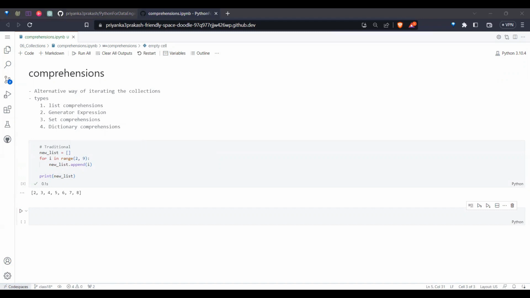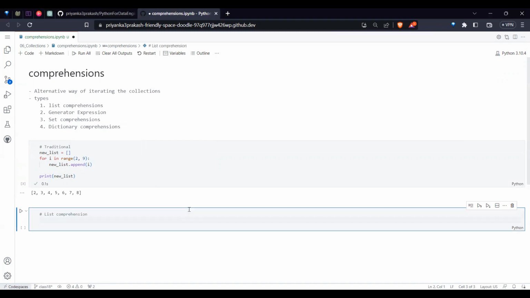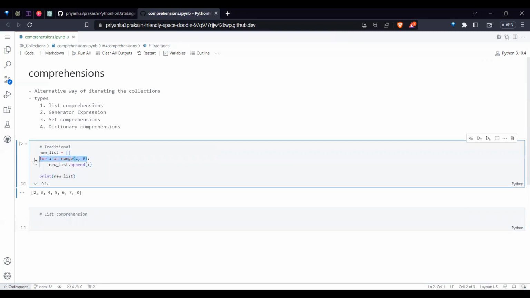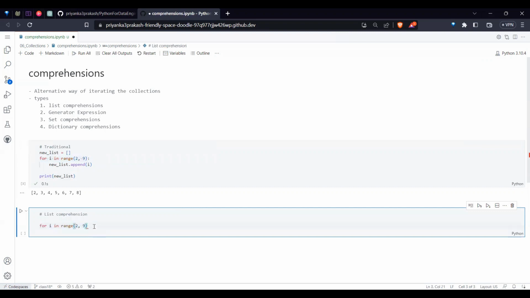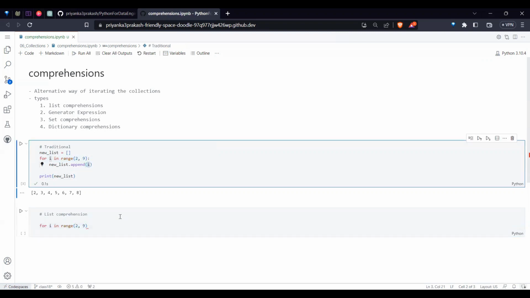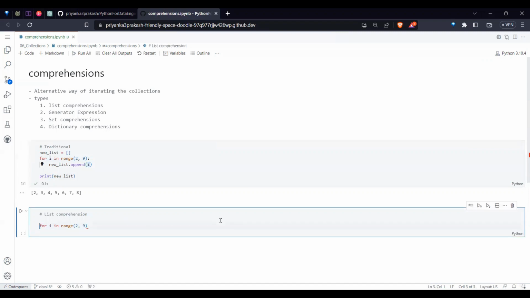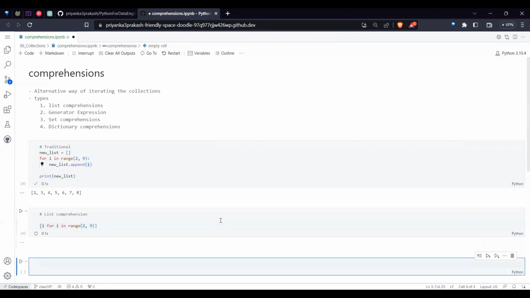Now the same thing can be done in a comprehension. The first common comprehension is the list comprehension. Why do we call it a list comprehension? Because we use the list data structure for the comprehension. The logic is very simple. Comprehension is rewriting the for loop in a single line. So whatever for loop you have, you write it, and what you are appending, just i, you write that i before it. And the entire thing you want to store in a list, then it becomes a list comprehension.